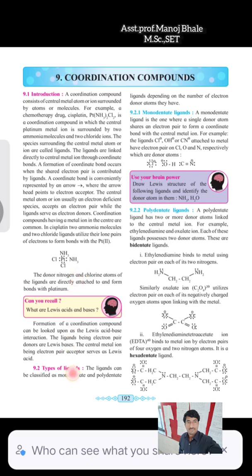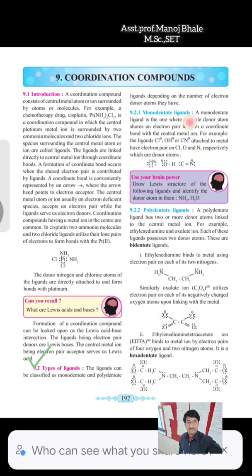Now the next point of this chapter is the types of ligands. There are a number of types of ligands. Ligands are classified mostly into two types: one is the monodentate ligand, and the other is the polydentate ligand.